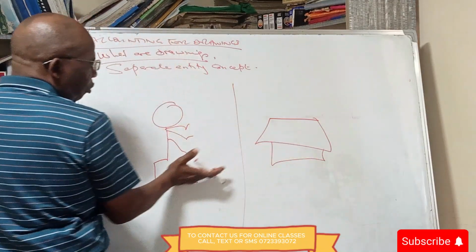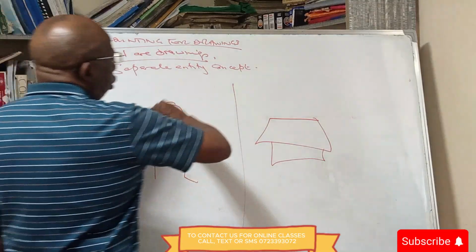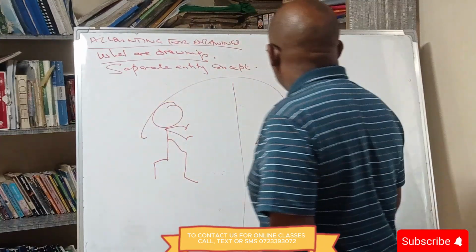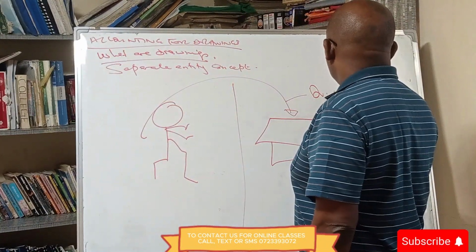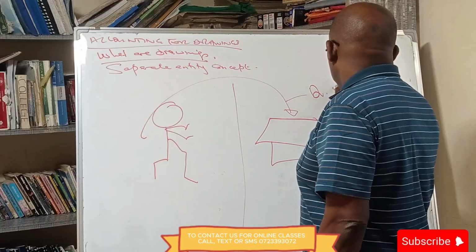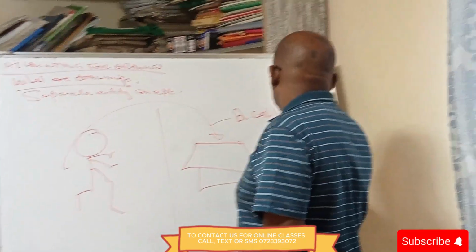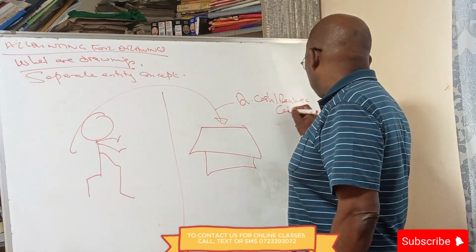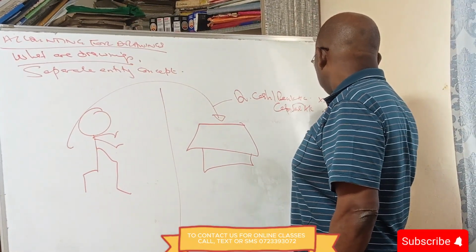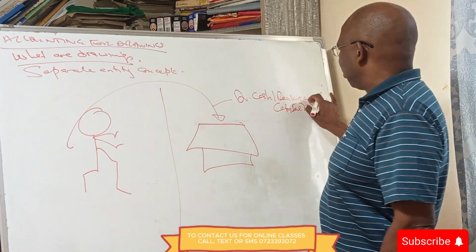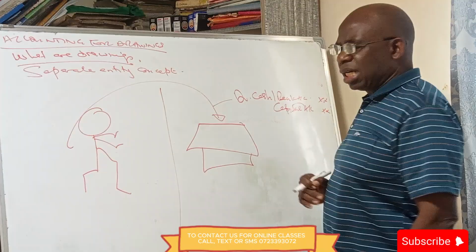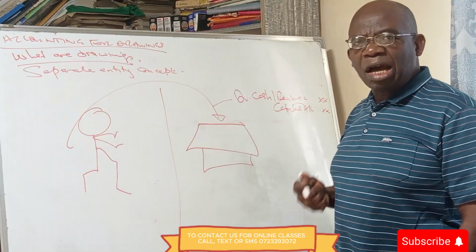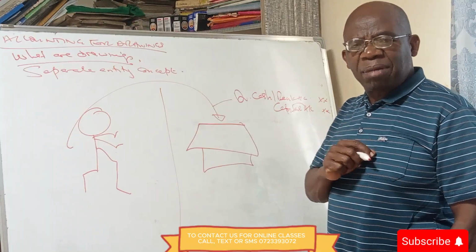Now, if this is the owner of this business, when we do the accounts for the business, we separate the accounts of the business from the accounts of the owner. Therefore, when the owner puts money into the firm, the business will record a liability. Cash or bank in the firm increases, but the claim of the owner against the business is called capital. So we debit cash or bank, and then we credit capital, to record the claim of the owner against the firm, what the owner owns in the firm.